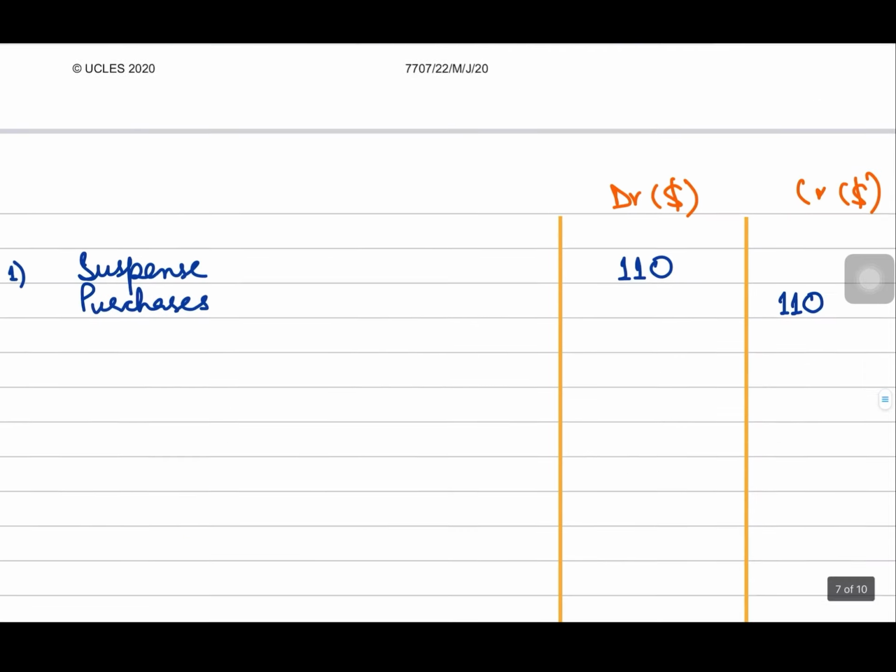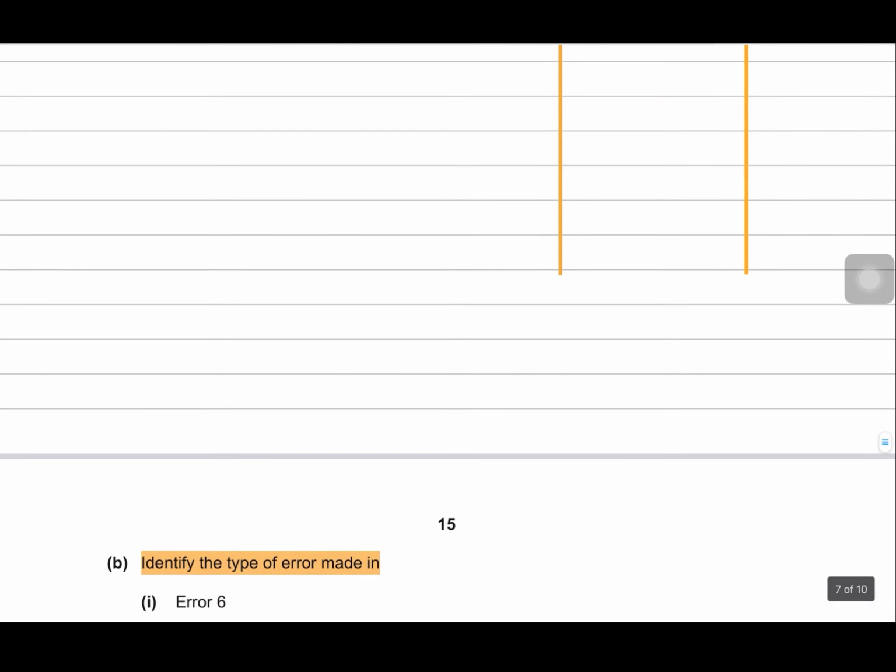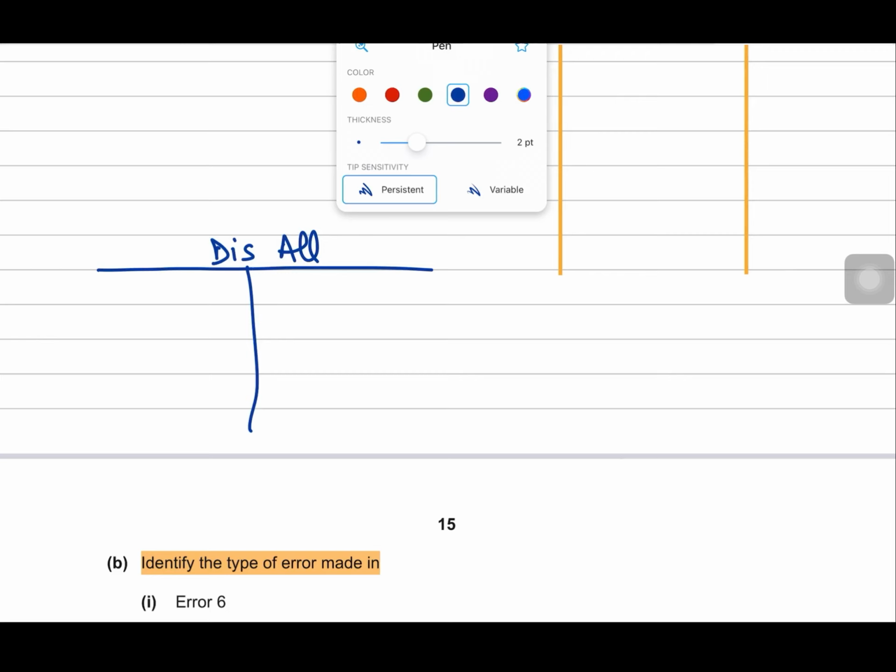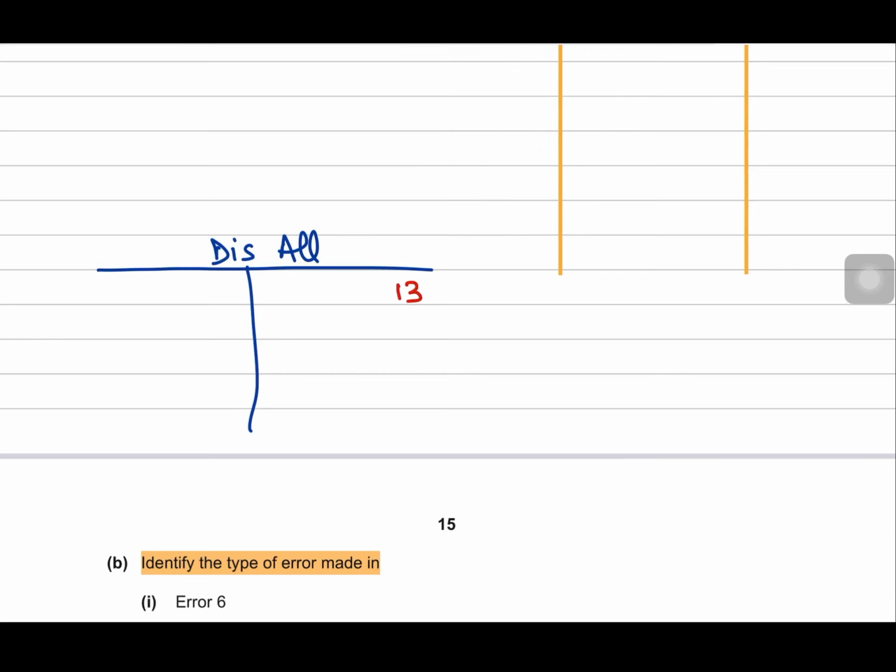So what is the situation in the discount allowed account right now? Let me show you that. Discount allowed, we were supposed to debit it. Instead, we credited it with $13, right, for any various debtor. However, discount allowed being an expense is always debited, and the correct value was $15, not $13.